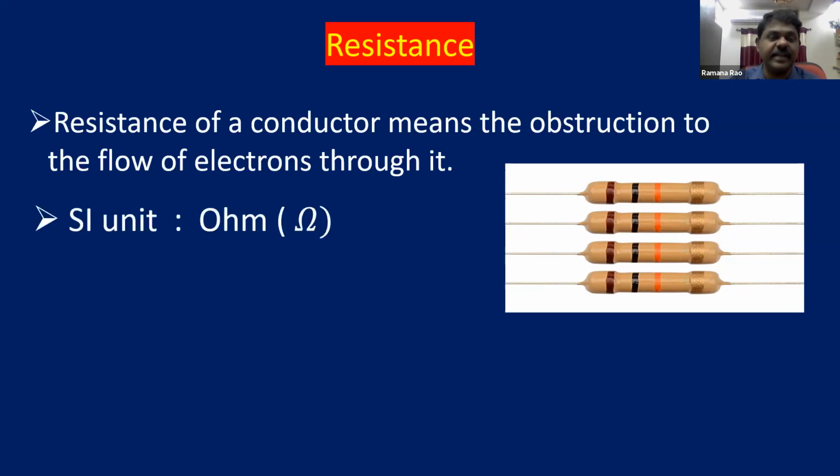So the SI unit for resistance is ohm. So the unit for resistance is ohm. And this is the symbol to represent a resistance.